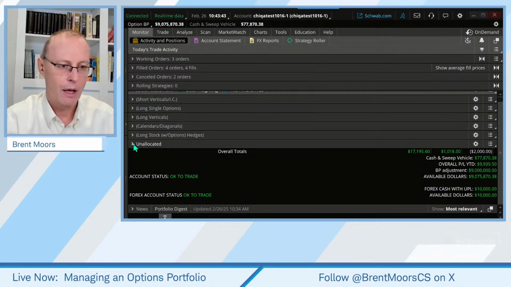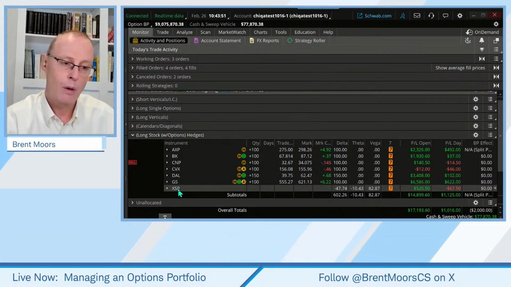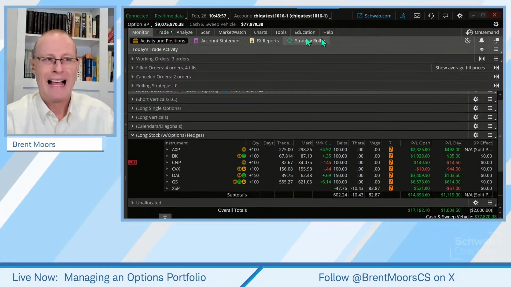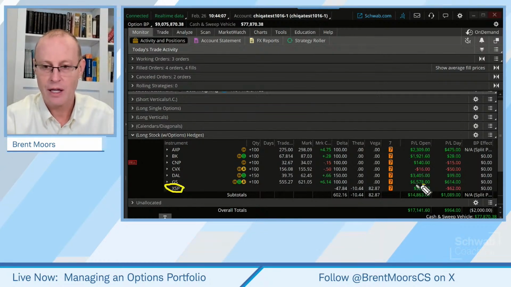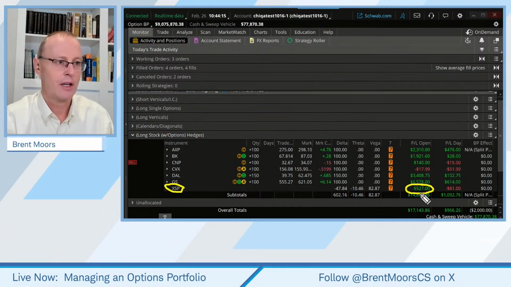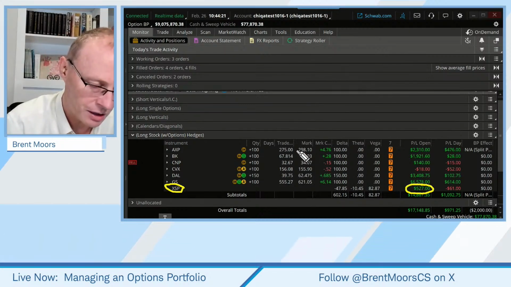I do have in our hedges, we put in, was this last week? We put in that XSP hedge. This is a hedge on the whole portfolio. Well, what happened over the last week? The market dropped over the last week. So I'm not going to say we got lucky, because the rest of the portfolio got hurt over the last week. But this hedge, this is why hedges are in there. They can help protect you on those losses right there. That's that XSP hedge that we did. If you're interested, look back at last week's session. You can look at the playlist here.